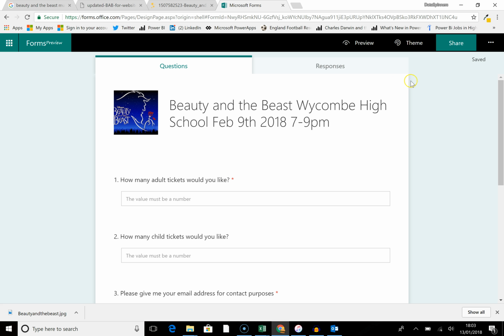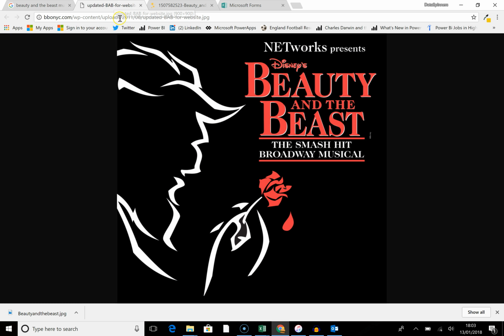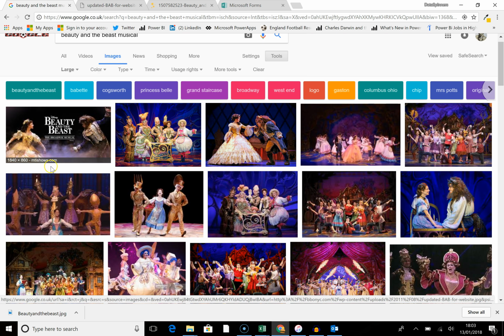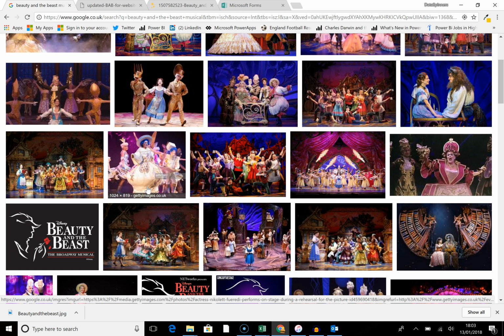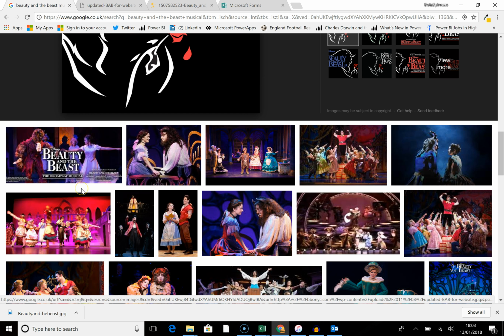You can actually do stuff with the background. Now let's just check the theme on this one. Yeah, you can pop a background in there. I don't want that one actually. I've got Beauty and the Beast. I know that it cuts off the image on either side, so you really need something with something on the far left and something on the far right. Chances are I'll probably end up with neither of them.